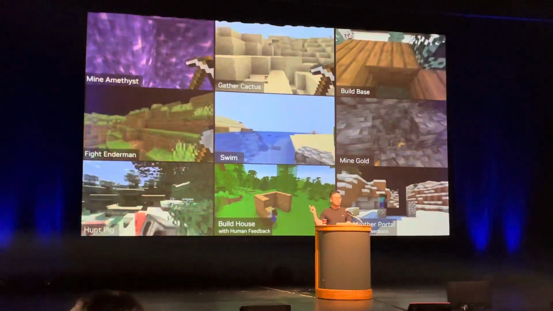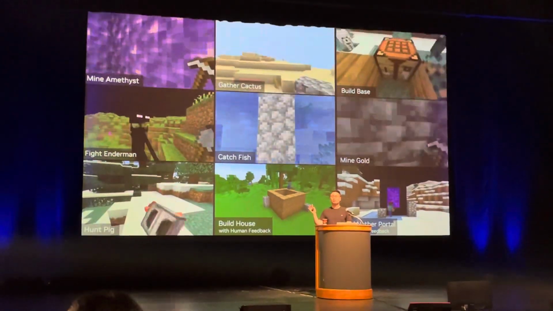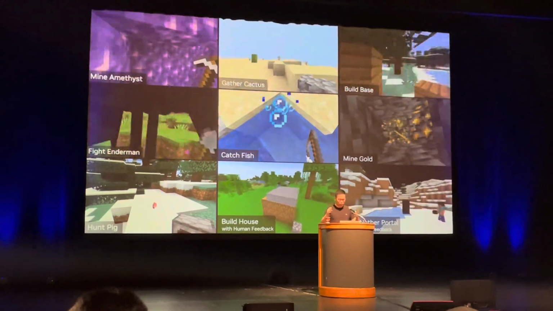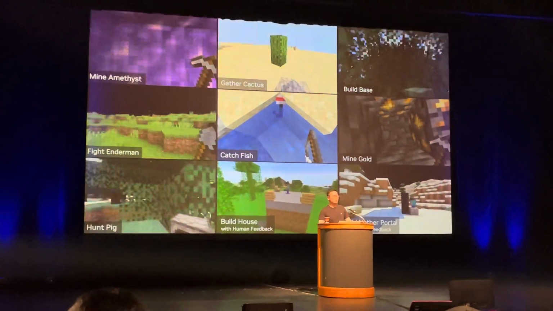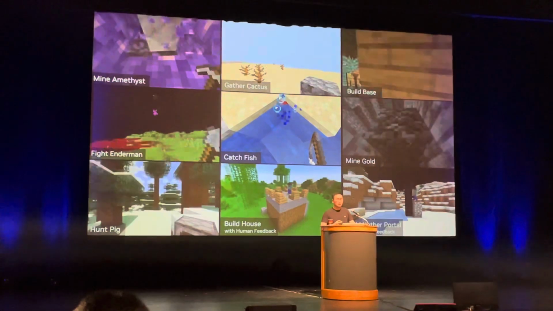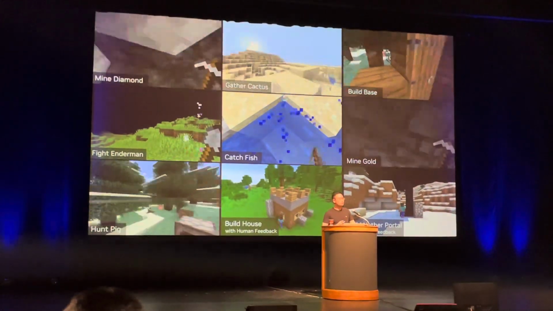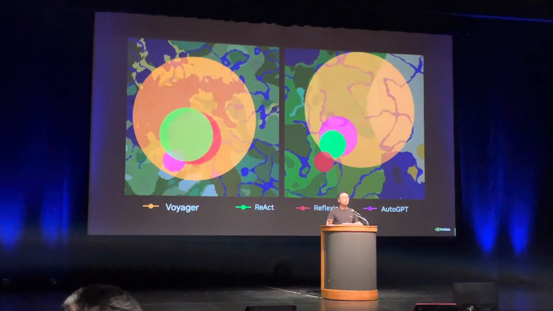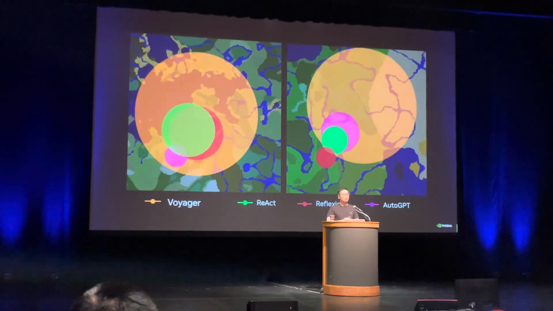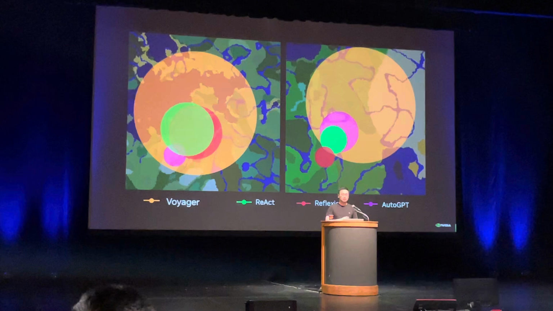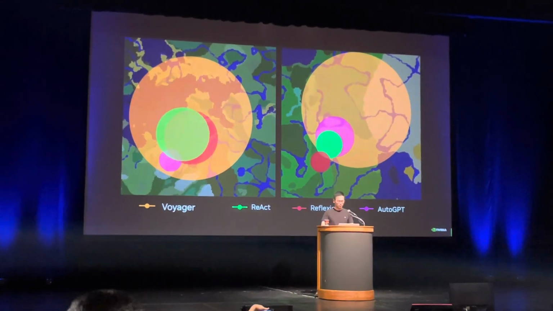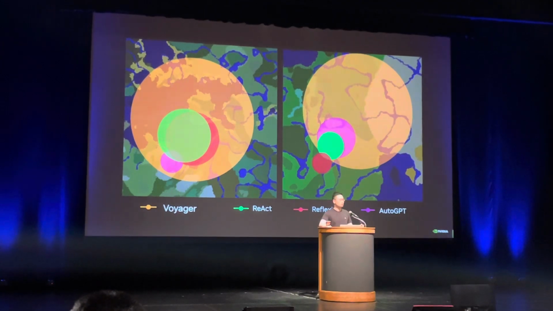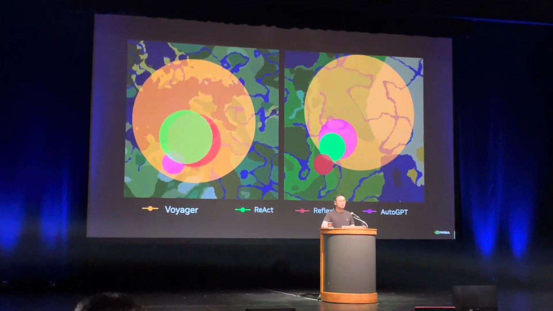And for the skills I show here, we didn't program any of this. It's all Voyager's idea. And what you see here is called lifelong learning, where an agent is forever curious and forever pursuing new adventures. And here are 2 bird's eye views of the Minecraft map. And the biggest orange circles are the distances that Voyager travels compared to many baseline methods. And because it likes traveling so much, that's why we give it a name, Voyager.